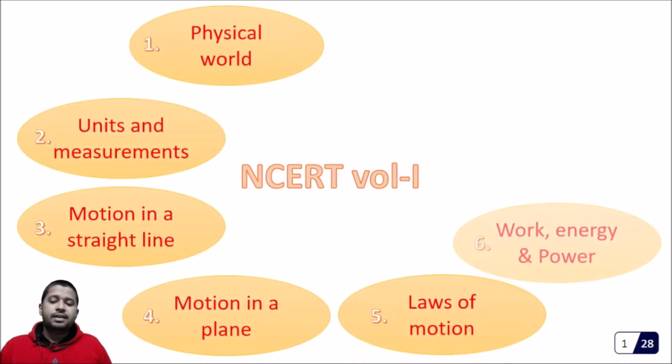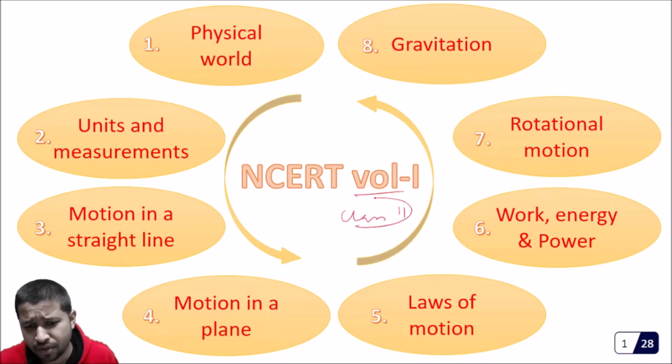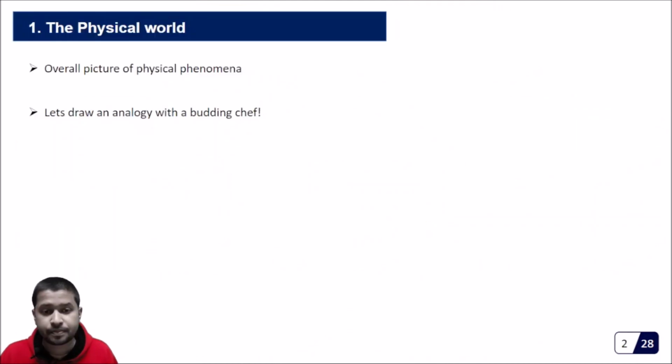Now these are the chapters of the NCERT textbook volume 1 of class 11 that we are studying at present. We will try to see how these topics are connected, and through these topics how we are trying to build the foundation of physics for you. Let us take one chapter at a time.